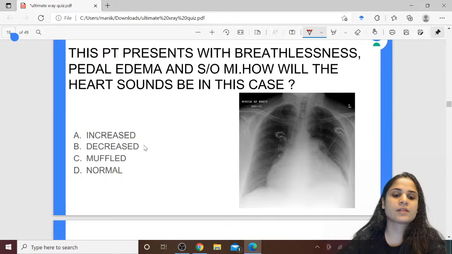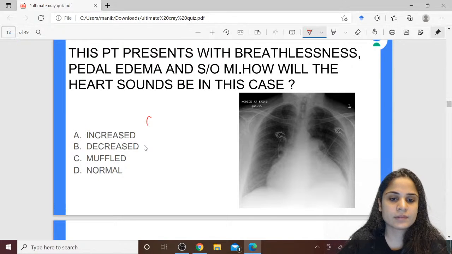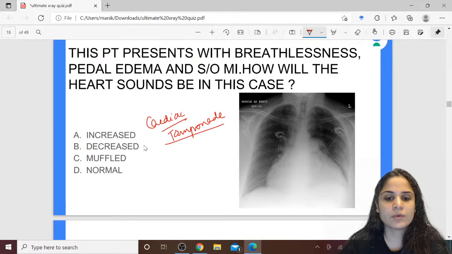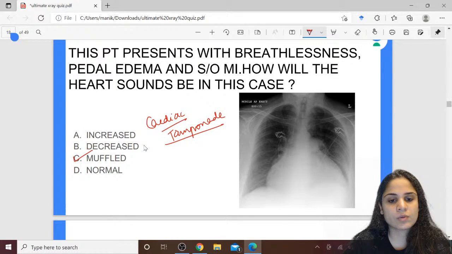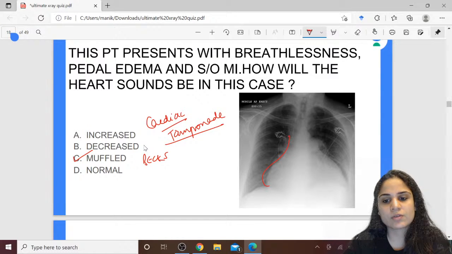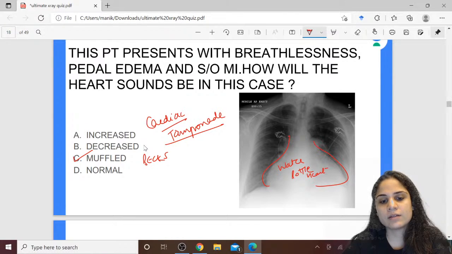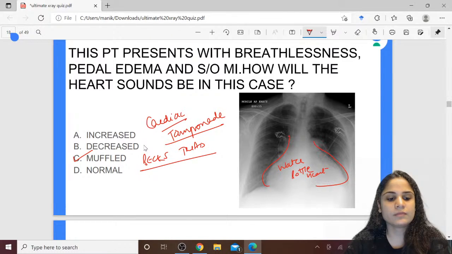Okay, if I tell you this is a cardiac tamponade, if I tell you that the effusion is nothing but blood and I say that this is a cardiac tamponade, then how will my heart sounds be? They will still be muffled. Okay, so what are we talking about over here? Basically I wanted you to identify the appearance of the heart. This is called the water bottle heart. And what is Beck's triad that you see in case of cardiac tamponade?